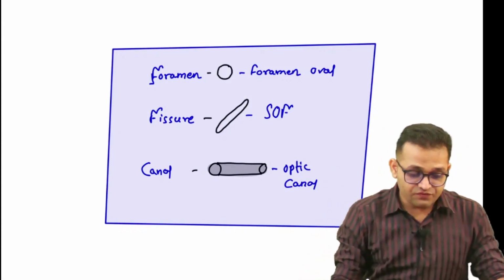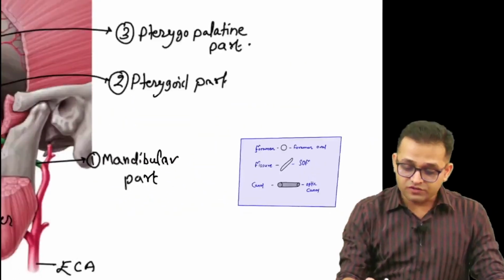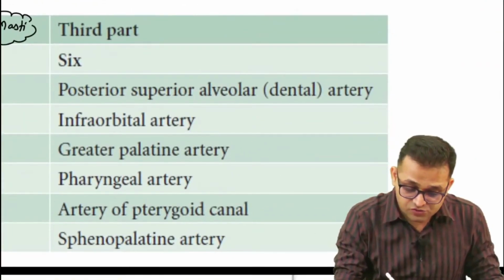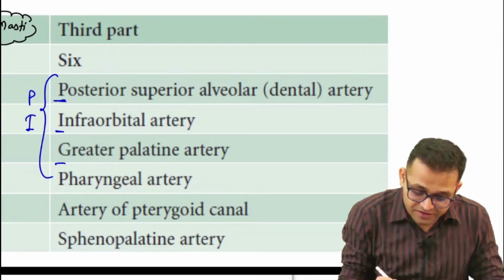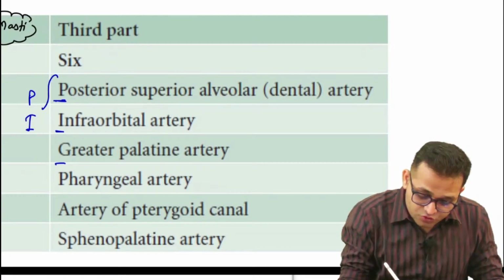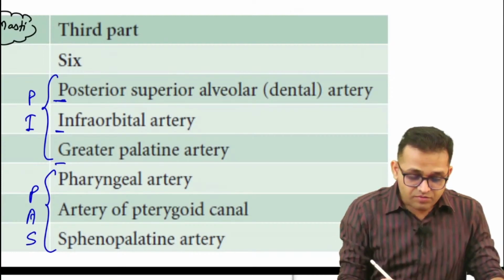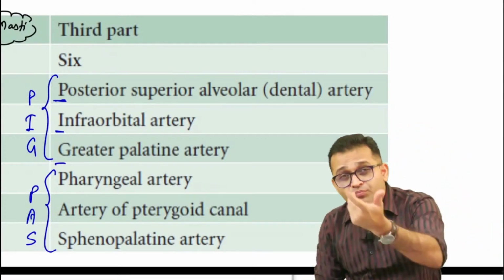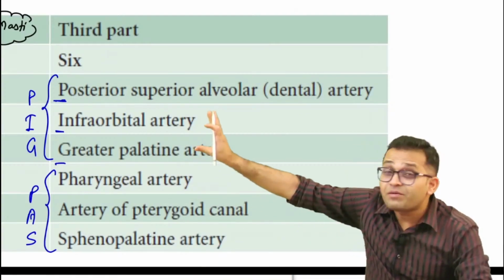Okay, sir. So now we are going to look at the next points. We are going to look at the branches from the third part. I will draw the diagram also. Sir, you can remember it the easy way. P-I-G, pig. Yes, you can remember P-A-S, pass. Pig pass. So your funny mnemonic is pig pass.